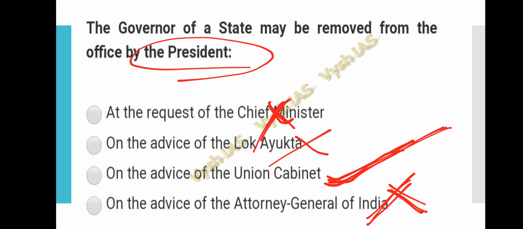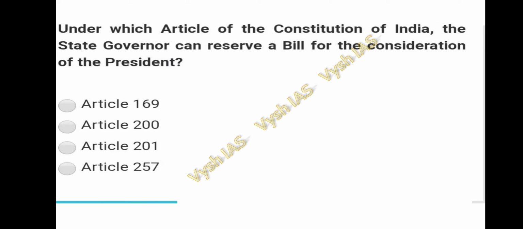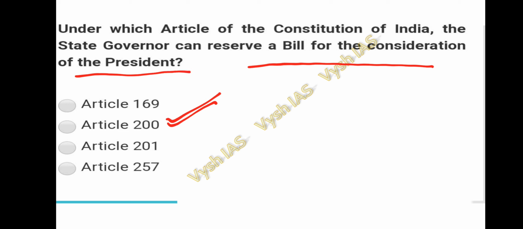Next question. Under which article of the Constitution of India the state governor can reserve a bill for the consideration of the president? Option number A, article 169. Option number B, article 200. Option number C, article 201. Option number D, article 257. So for this question, option number B is correct. So under article 200, a governor can reserve a bill for the consideration of the president.